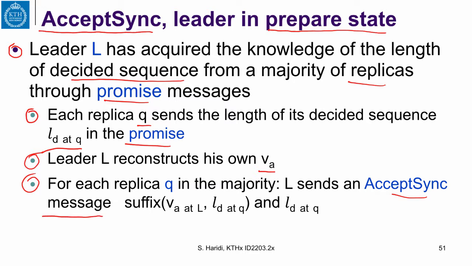For that specific replica, it knows the length of the decided sequence, and that decided sequence is everywhere, it is chosen. Therefore, it just needs to send a suffix of its own accepted sequence that starts after the length of the decided sequence at that replica. And of course, it needs to send the index, the length of the decided sequence at Q, so that the replica can augment its accepted sequence at this position with that suffix.